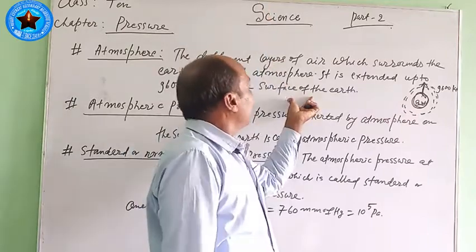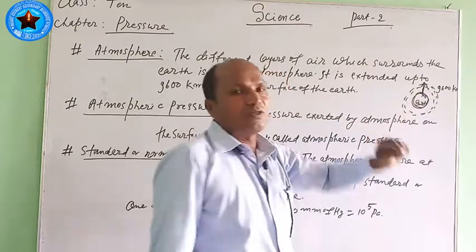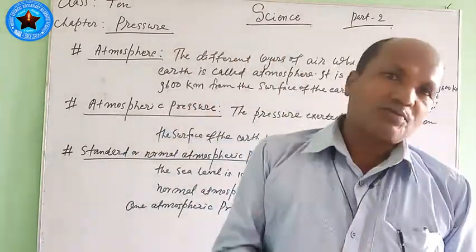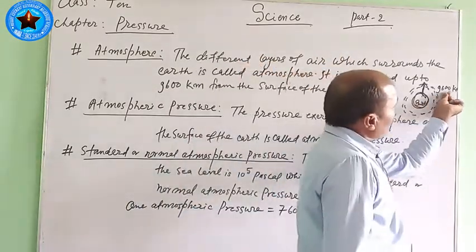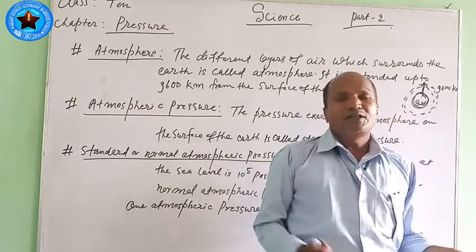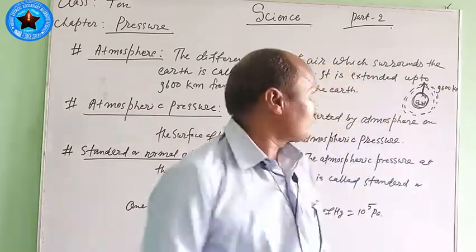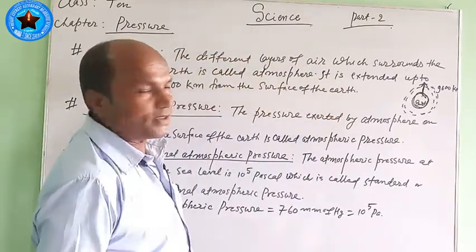Means the height of the atmosphere just above the earth is very high. Beyond this height of 9600 km, there is no air because gravity is very less there. So now you know the definition of atmosphere.